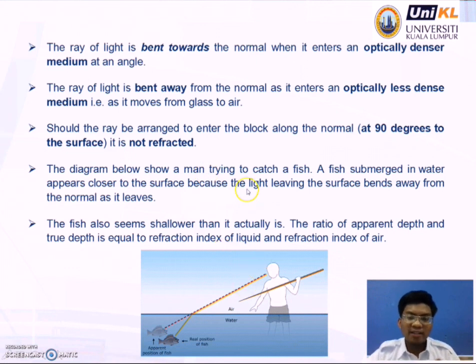The diagram below shows a man trying to catch a fish. A fish submerged in water appears closer to the surface because light leaving the surface bends away from the normal as it lifts. The fish also seems shallower than it actually is. The ratio of apparent depth, this is the position of the fish, and true depth, the position of the real fish, is equal to the refractive index of air over the refractive index of the liquid.